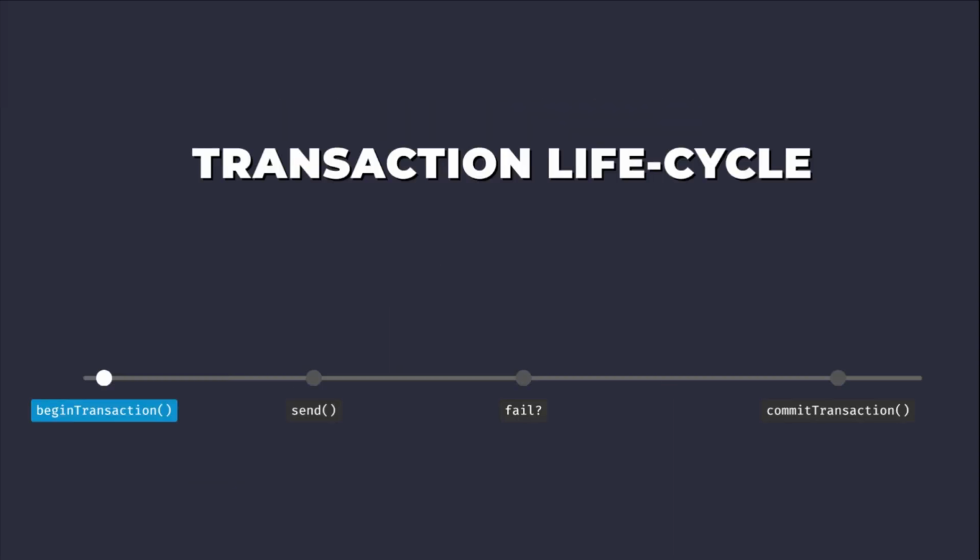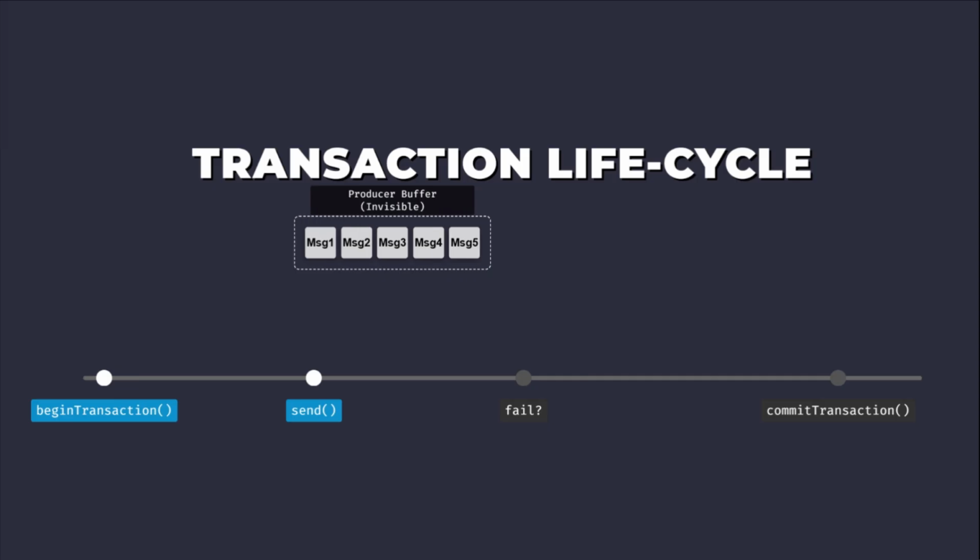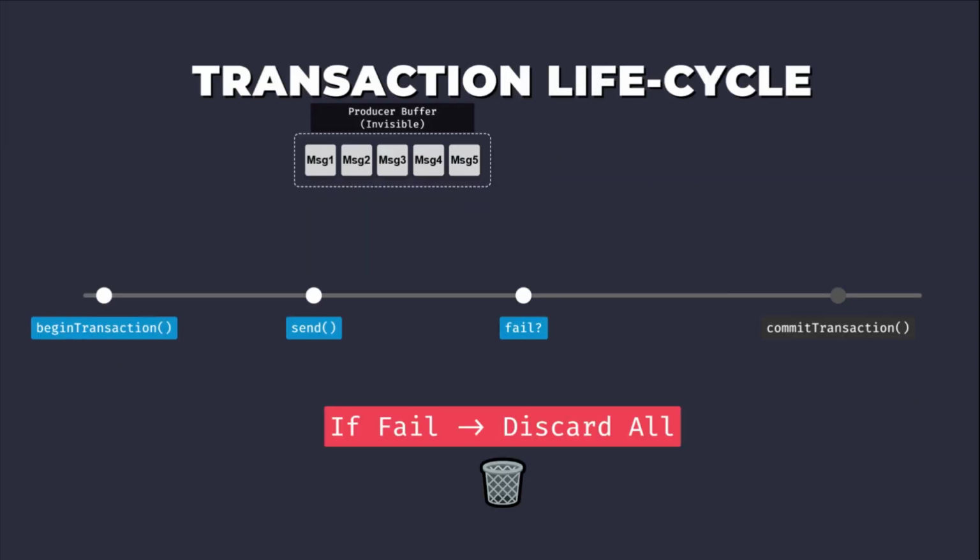A transaction begins with the producer calling begin transaction. All subsequent send calls are buffered by the producer client and marked as part of the current transaction. These records are not immediately visible to standard consumers. The transaction scope can span multiple topics and partitions. If the producer fails before committing, the entire set of buffered writes is discarded.